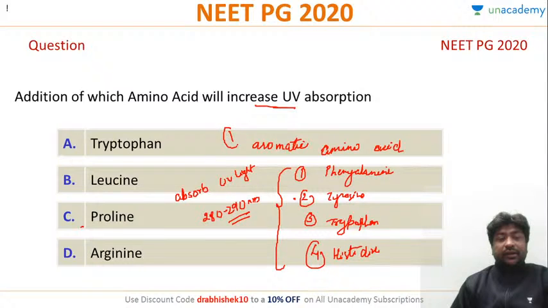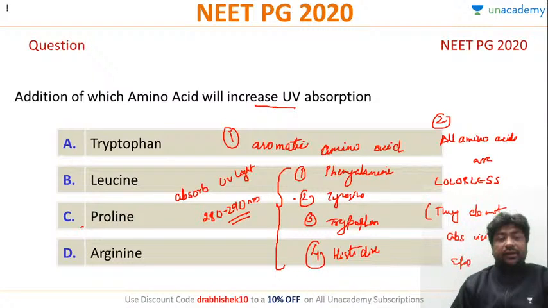So this is the first point. Second point, all of you should remember that all amino acids are colorless, because none of them absorb the visible spectrum of light. So all of them are colorless. They do not absorb the visible spectrum of light. So the correct answer here is A.